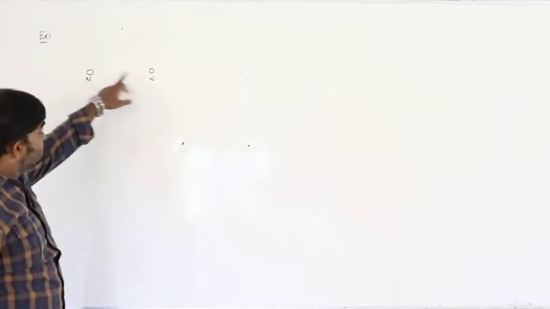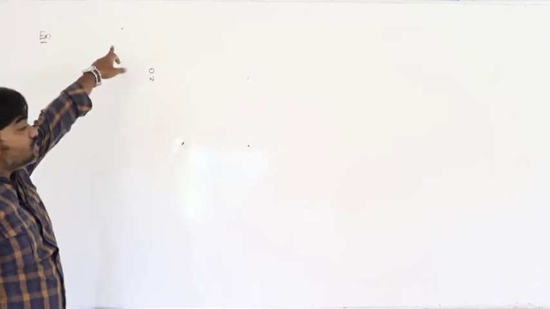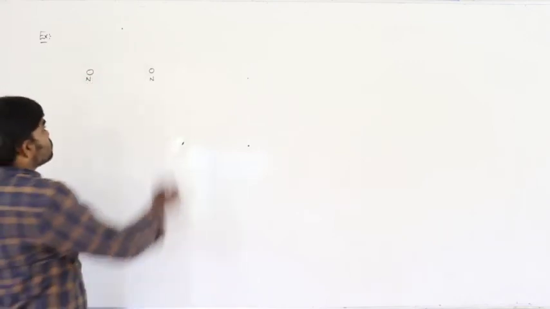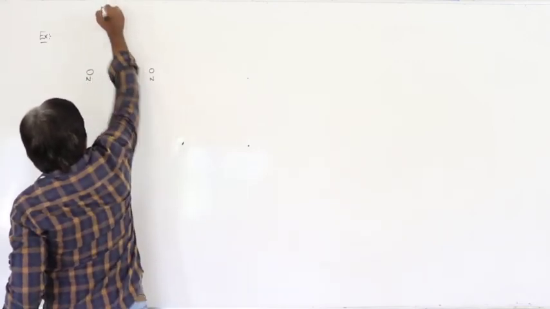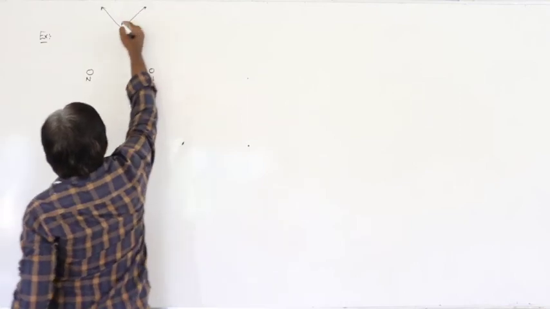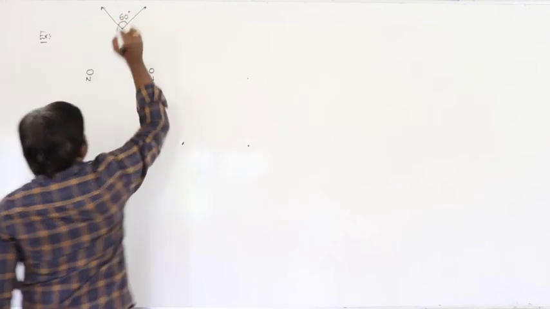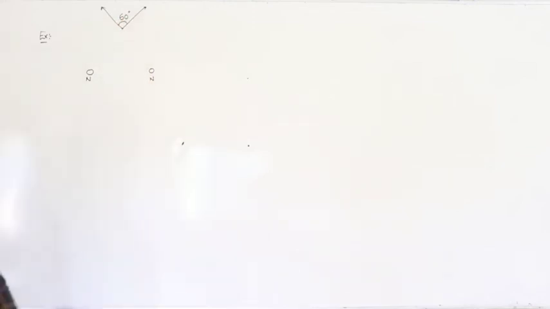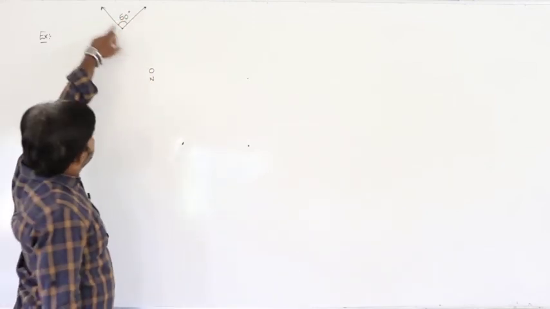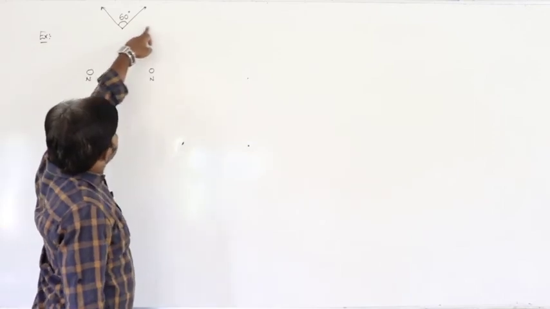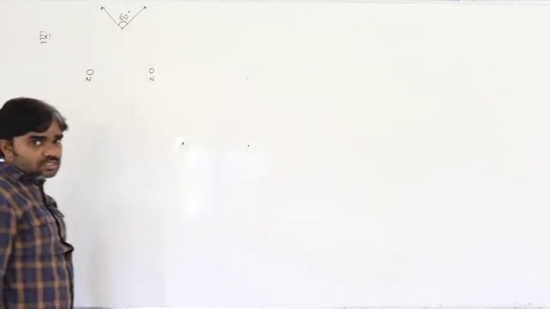This is north pole and this is north pole, and that is also the unit north pole. So north repulsion, this north also repulsion. If it is an equilateral triangle, the angle between these two is 60 degrees.